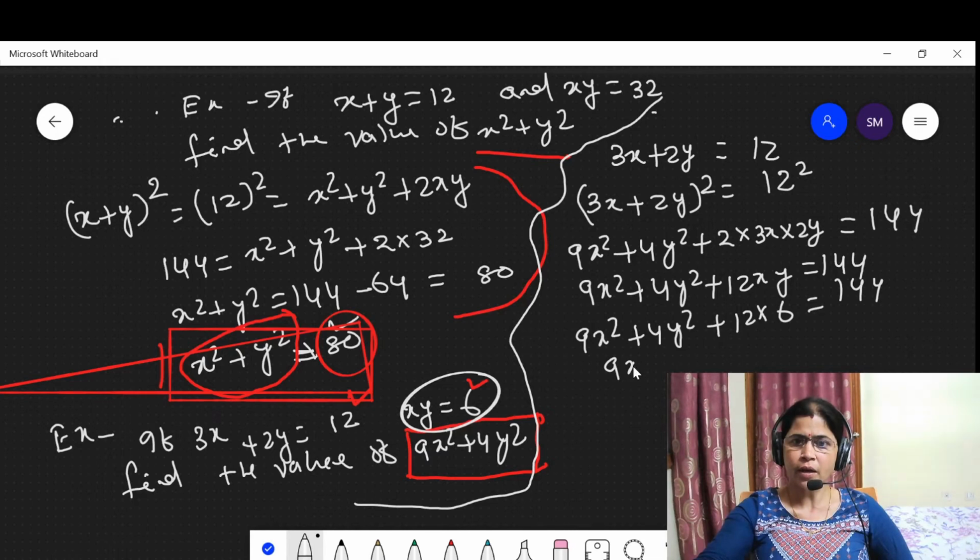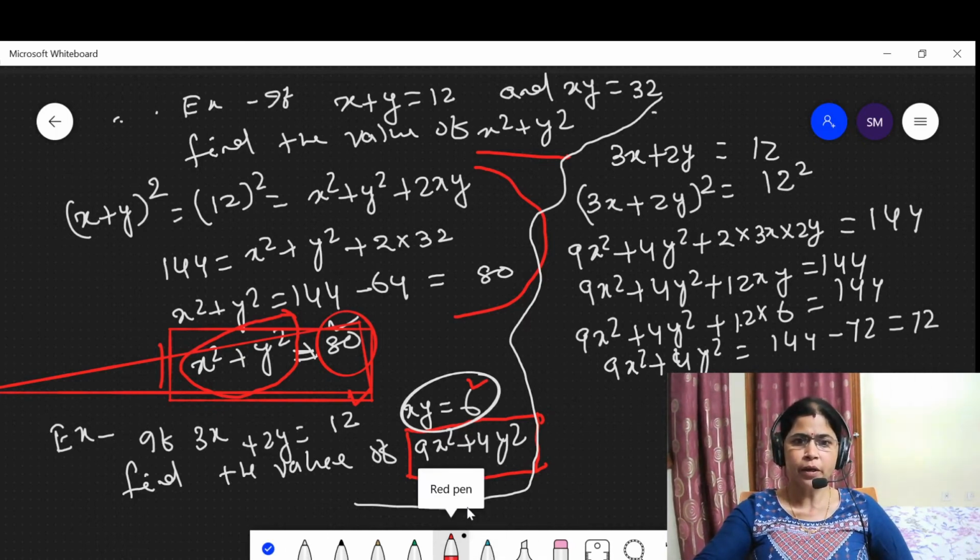This shows that 9x square plus 4y square is equal to 144 minus 72, which is equal to 72. Now by solving this question we come to the conclusion that 9x square plus 4y square is equal to 72, which is the answer of the question.